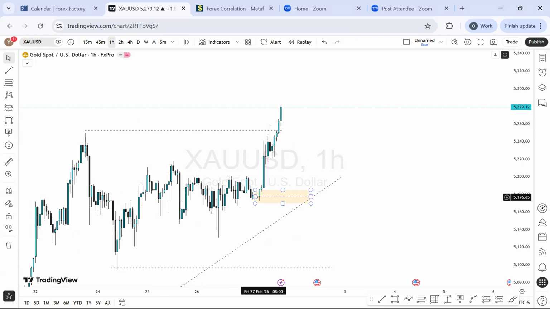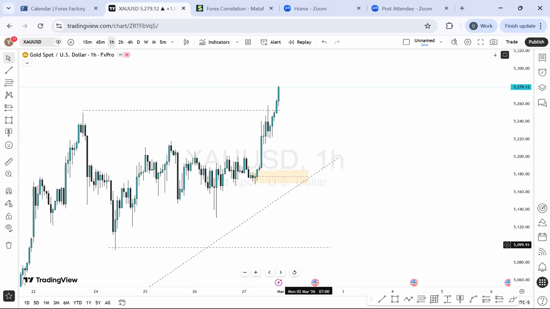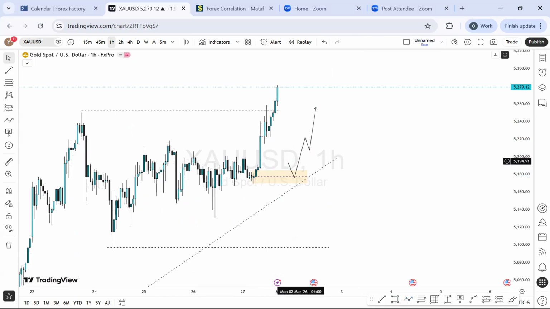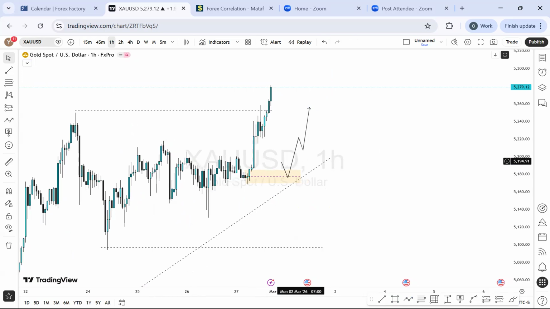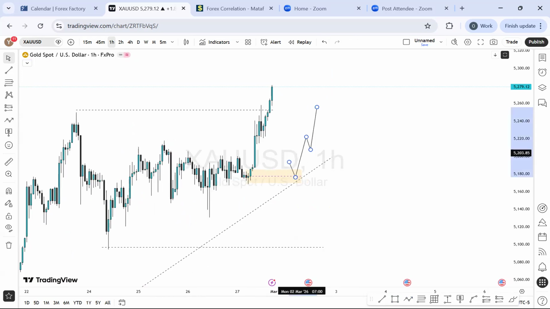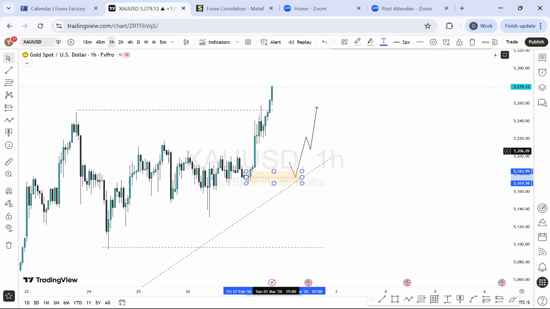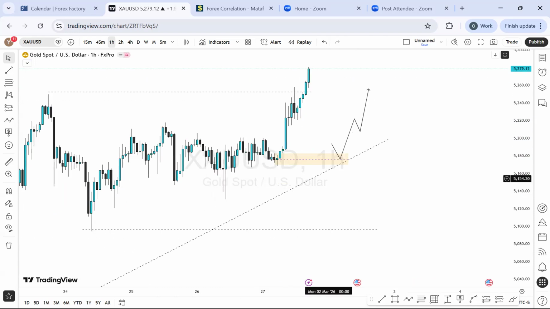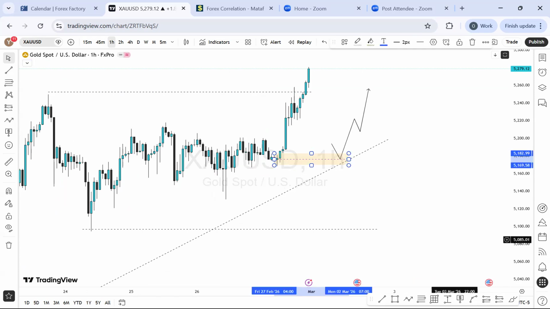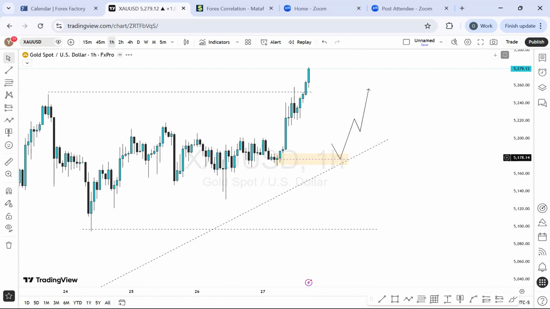Why is it essential? It is above the trend line. It's also above the previous low level structure. That means we are still much in a buy momentum. So going forward, I want to see the price of gold sell down into this range. If it does, then this will be a good spot for you to buy from. So we can refine this further on a lower time frame, depending on the time frame you're trading. But within this zone, most preferred price level will be around that 5,100, I guess. So going forward, that would be my projection for gold this week.